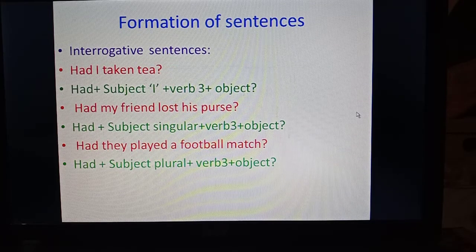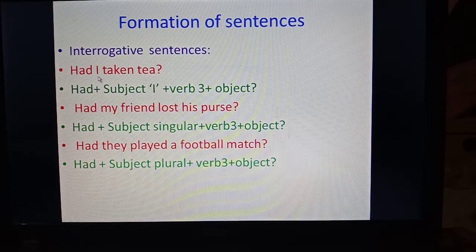Now interrogative sentences. Once again it is very easy to make interrogative sentences. Had is to be used in the beginning in all the sentences of past perfect to make them interrogative. Had I, had my friend, had they means with all the subjects had is used, and so had is used in the beginning in interrogative sentences.